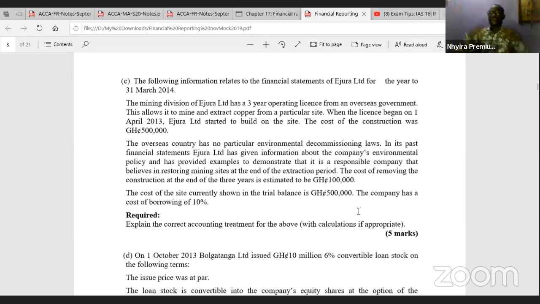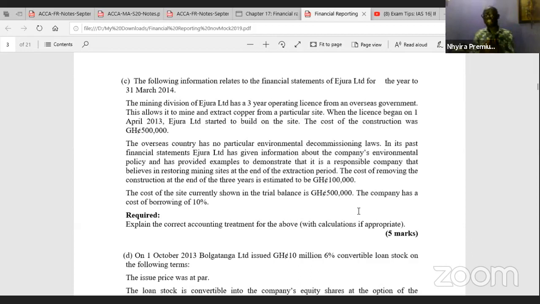Now, where there is that present obligation and we need to make some payments in the future, normally about decommissioning cost or environmental cost or restoration cost, what happens is that we discount that amount into the present term. Okay, we discount that amount into the present terms. When we discount it, we're going to be using the current borrowing cost or the cost of capital of the organization. And so that will help us to discount it into present terms.